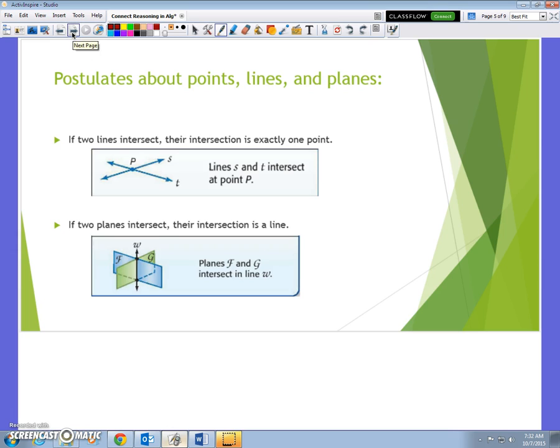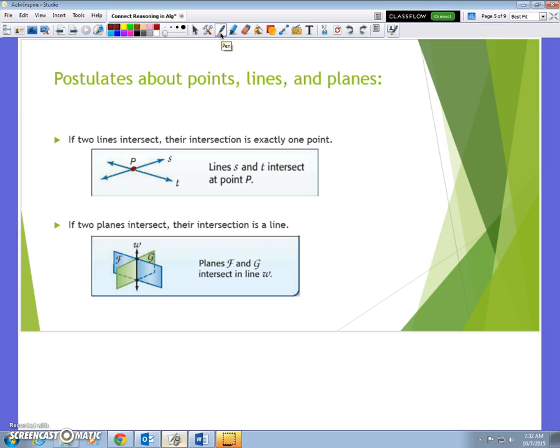If 2 lines intersect, their intersection is exactly 1 point. Okay, it's not going to intersect twice. The lines can only intersect once or no times. There's no other way around it. They're not going to curve back around somehow and cross another place or anything like that. That's part of the definition of a line: it's straight and it's continuous and it's never ending. And so where they intersect is just a point.